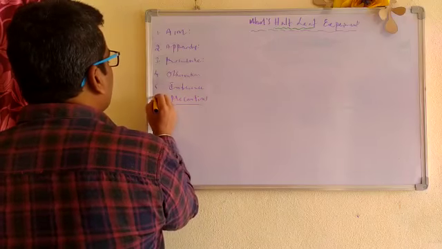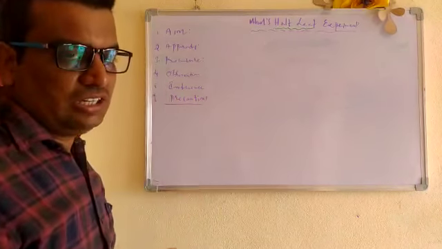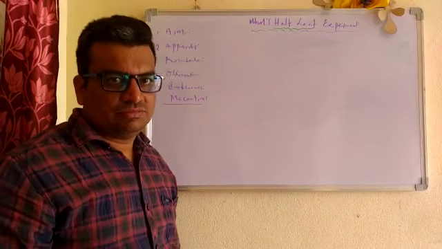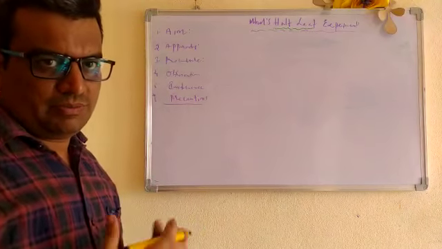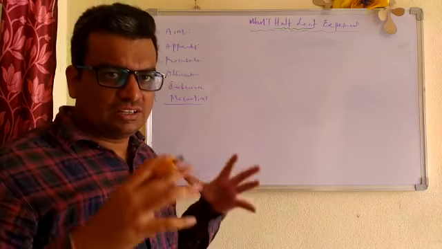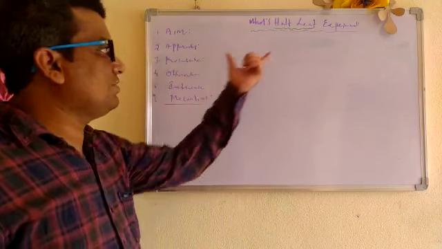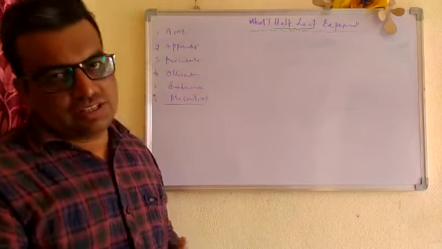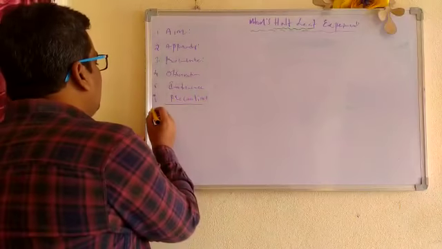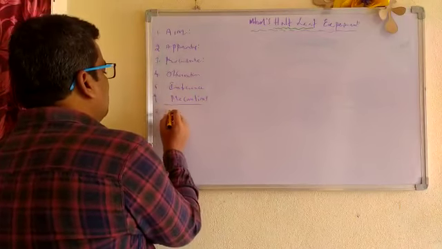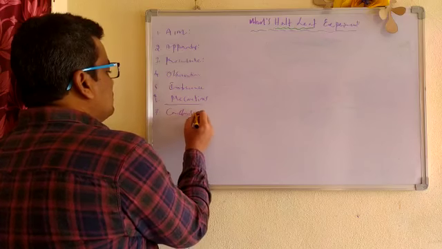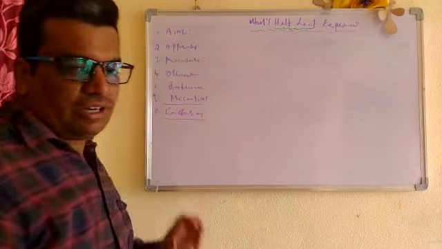It is very important, children. In every experiment, the examiner who prepares the question paper gives these questions: what precautions do you take after completion of or during this experiment? This is a very important point. And last we have to write the conclusion. So these are the steps we have to write in every experiment.